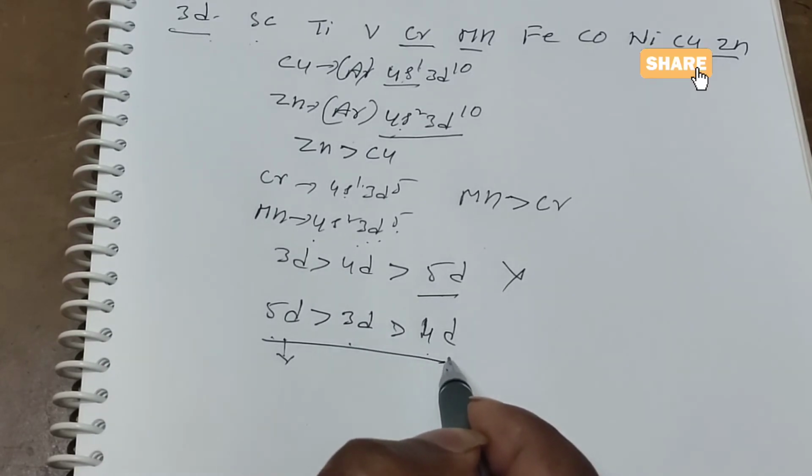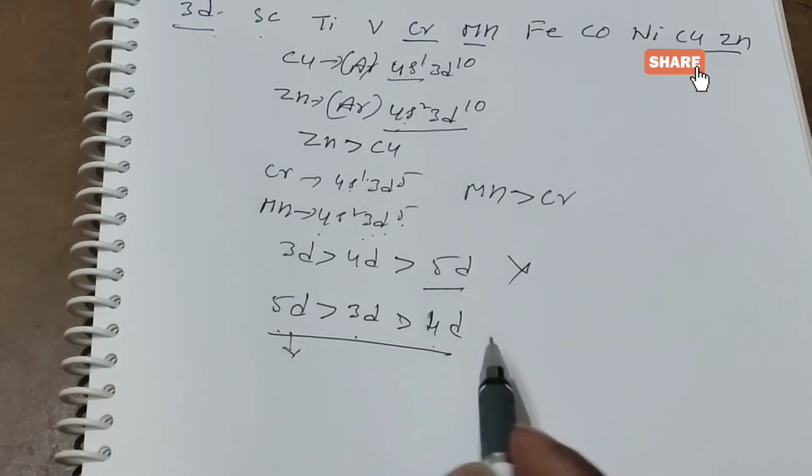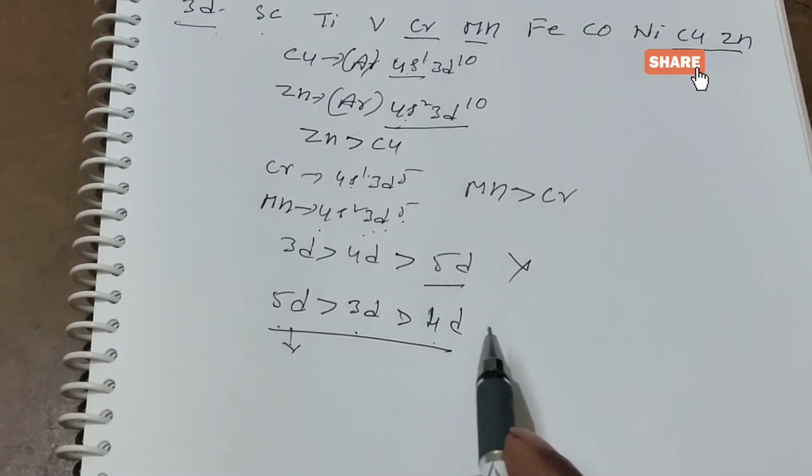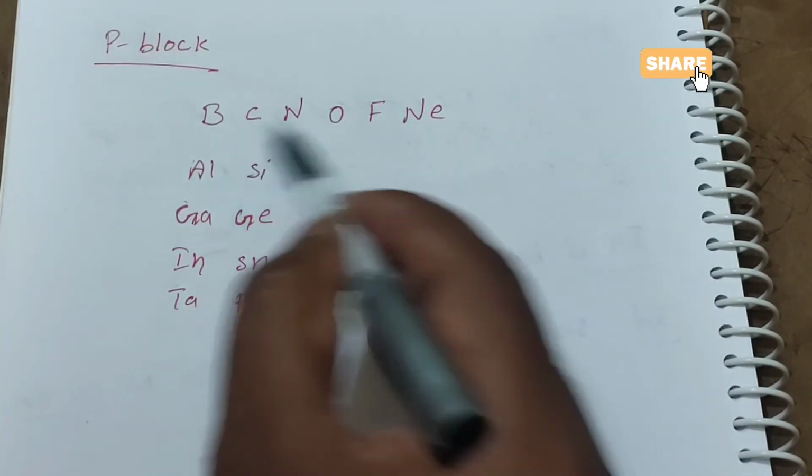Okay students, next one, in the p block elements, how the ionization energy will be, that I will explain. When going in the p block elements from left to right, the atomic number increases.